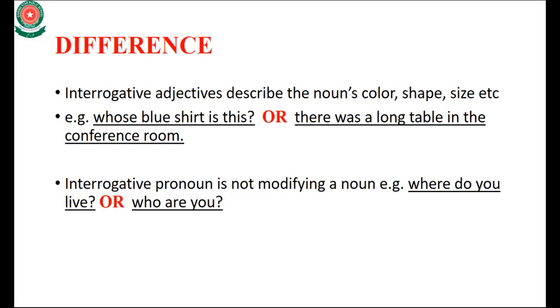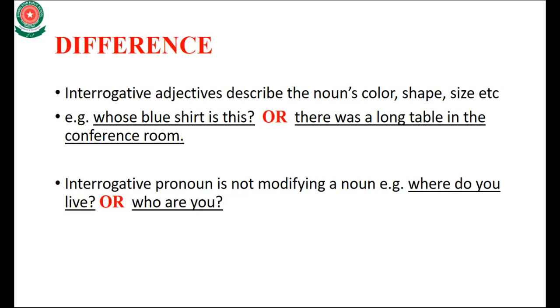Interrogative adjective modifies a noun, and interrogative pronoun does not modify a noun. Okay, for example, whose blue shirt is this? So here it describes the blue shirt. Okay, and here the blue shirt is a noun, so it modifies a noun. Or you can say, there was a long table in the conference room. There was a whole long table in a conference room.